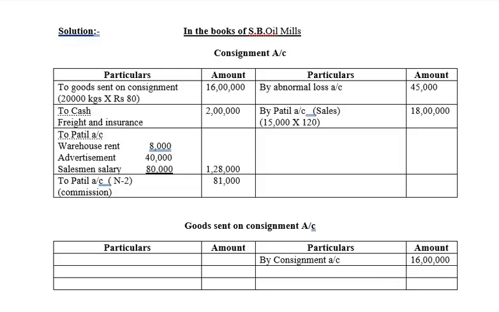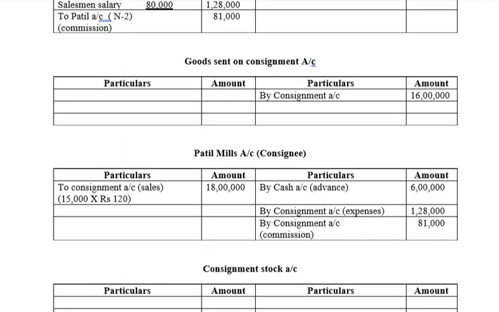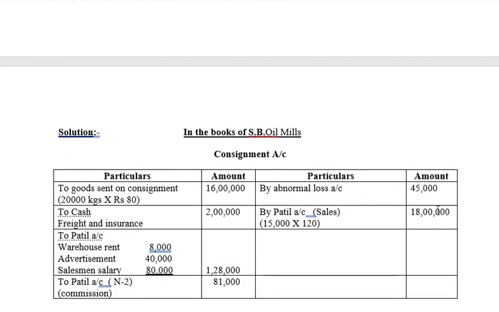So let's go to consignee's account. Consignee's account debit to consignment account. Okay, so consignee's account is being debited to consignment account in the bracket sales. So 15,000 into rupees 120 per kg. So 15,000 kgs into 120 will give you 18 lakhs. So consignment has to be credited by sales. Okay, that is consignment account by Mr. Patil account in the bracket sales, which is 15,000 into rupees 120 will give you 18 lakhs.